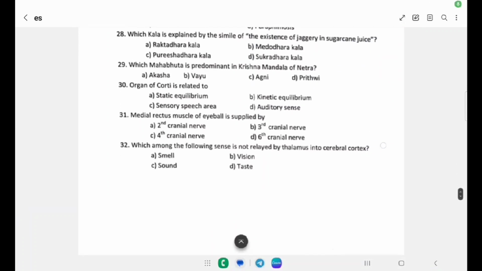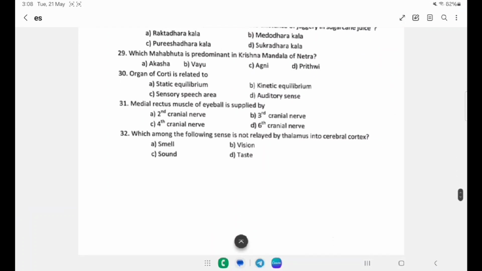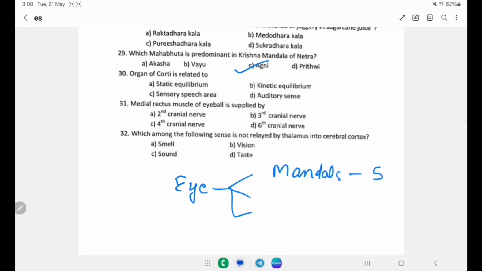Next question is, which Mahabhuta is predominant in the Krishna mandala of the Netra? A is Akasha, B is Vayu, C is Agni and D is Prithvi. So the right answer will be Agni. According to Acharyas, the eye has 3 different portions. One is the mandala, a circular structure. There are 5 in number. Then there are 6 sandhi and 6 patalas.